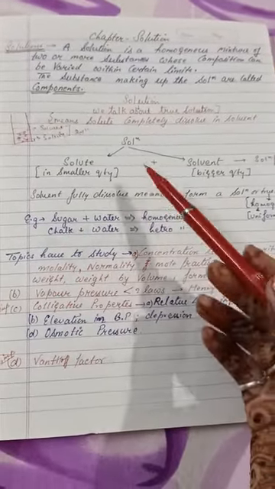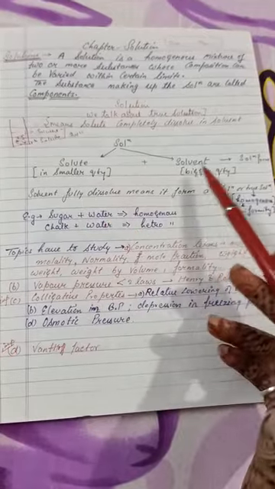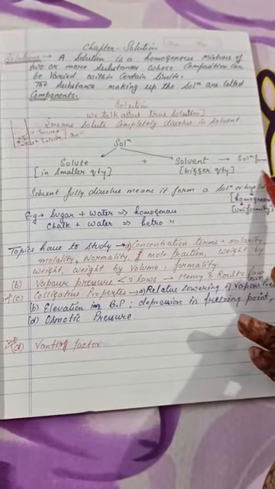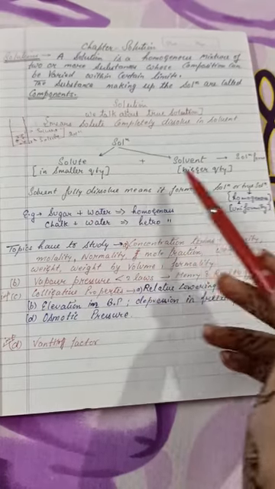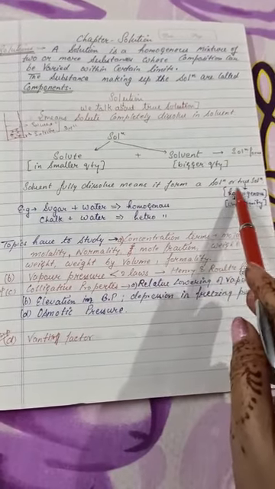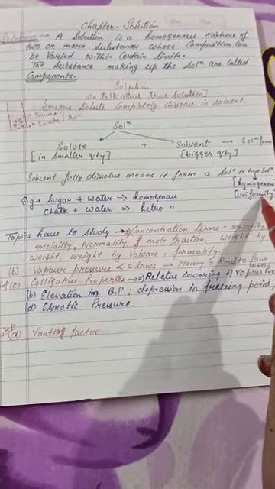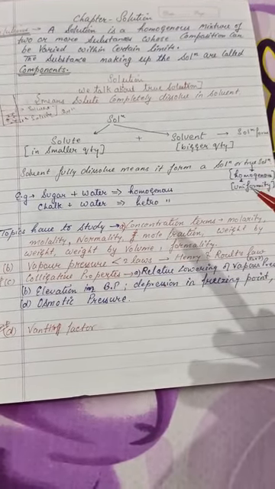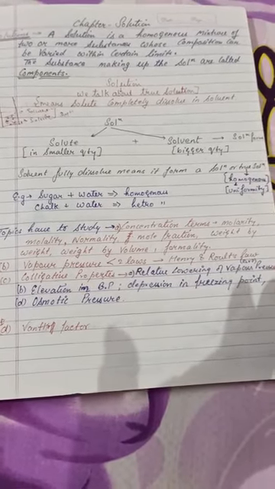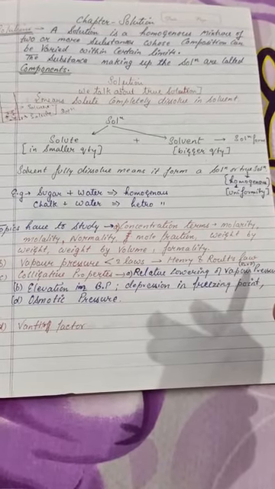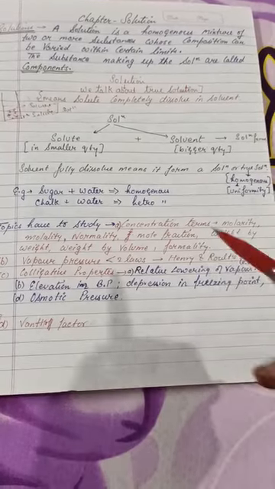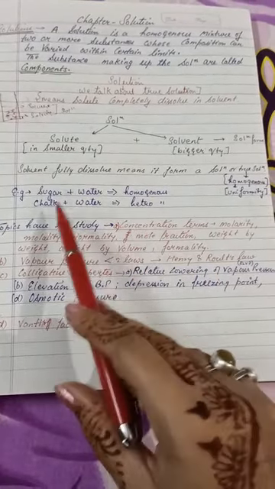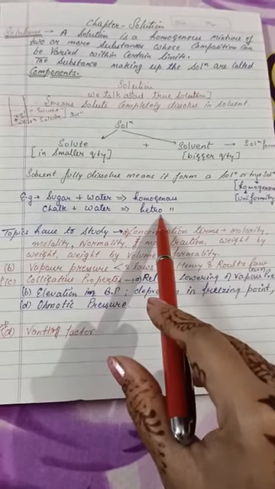Understood? Now, a solution has two components. One is solute and second is solvent, and both the things form a solution. Solute is in a smaller quantity, solvent in a bigger quantity. When solute is fully dissolved, it forms a solution or a true solution. It is a homogeneous mixture, and a homogeneous mixture we can say has uniformity. It remains uniform and cannot be changed. A heterogeneous example is chalk and water, which is said to be non-uniform. Example: sugar and water is homogeneous, chalk and water is heterogeneous. Till here understood to all the students?